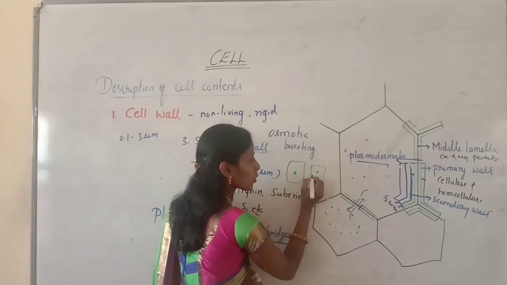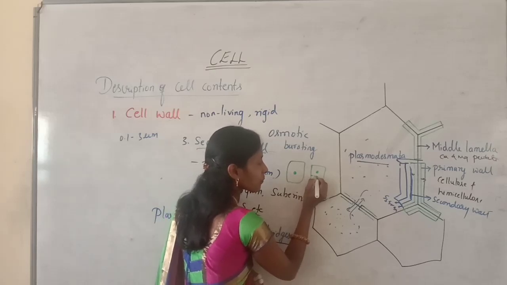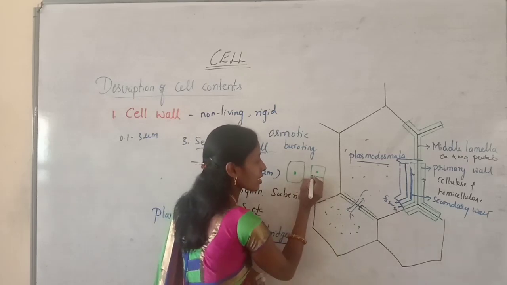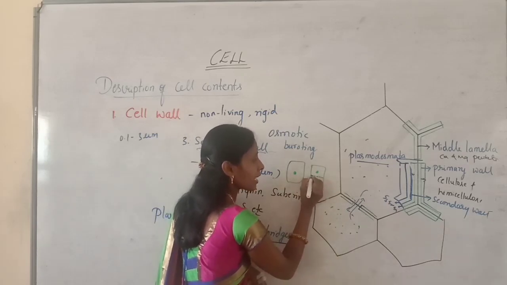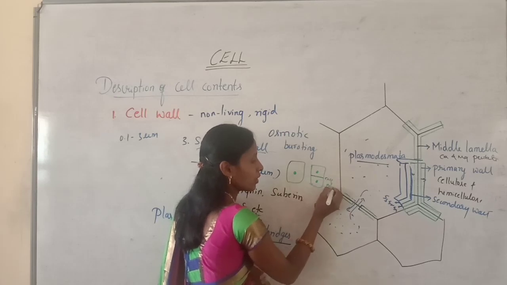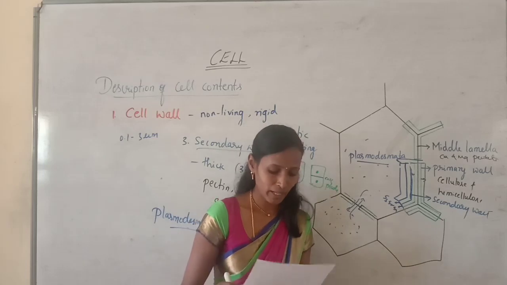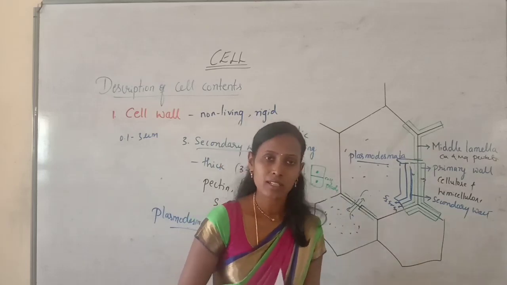But at the time of cytokinesis, the cell plate is formed like discontinuous fragments. These are called phragmoplasts. Later, they will join to form the cell plate. So, phragmoplasts are the precursor for the cell plate that you will study in the chapter cell cycle.